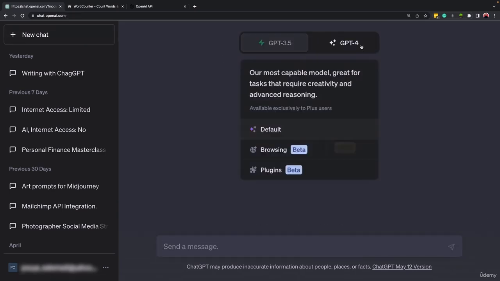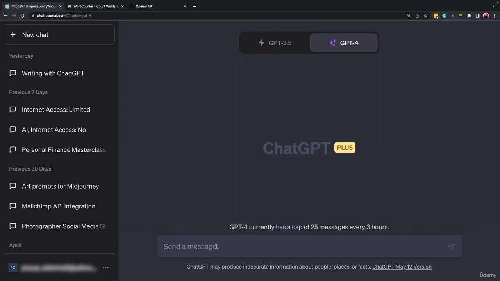I'm gonna open a new chat here, go to GPT 4, and write down: I have a code and I want you to debug it, but because it is long, I will paste it in 2 parts.